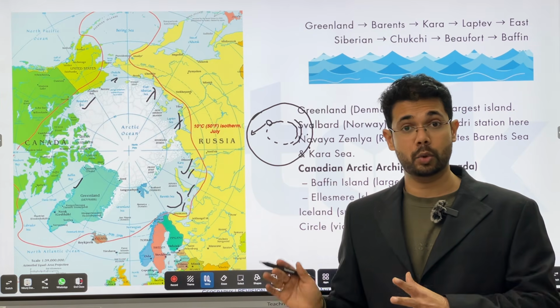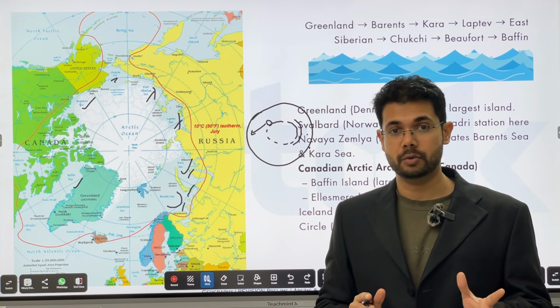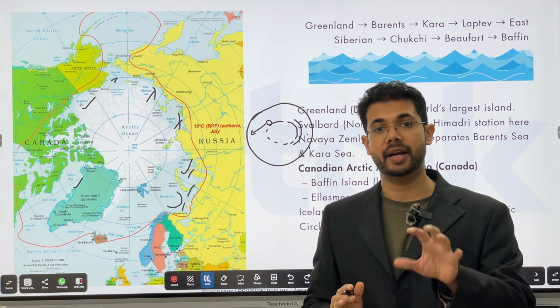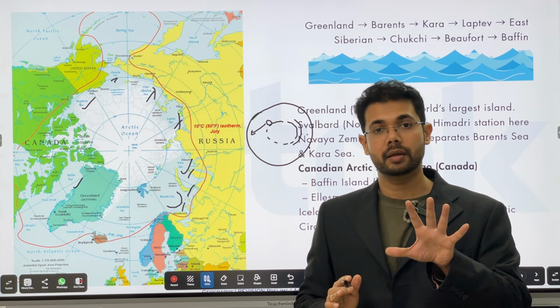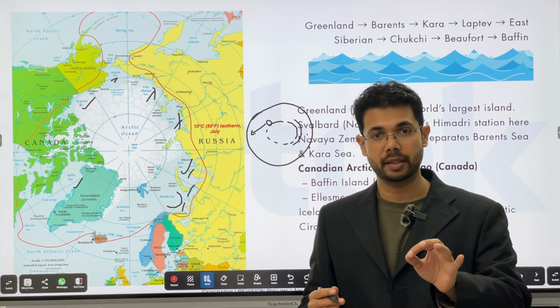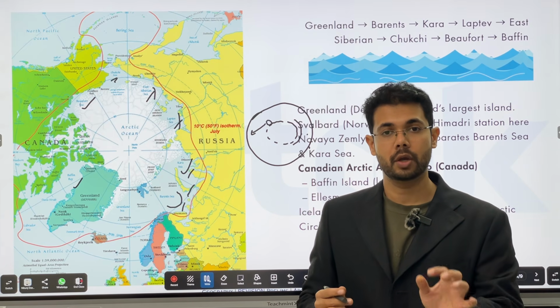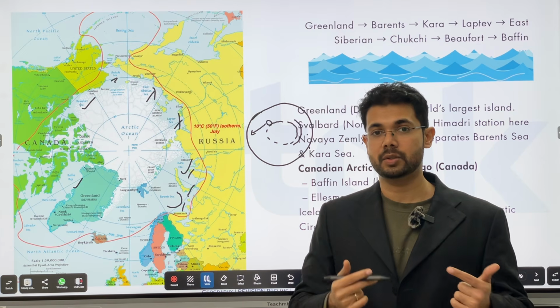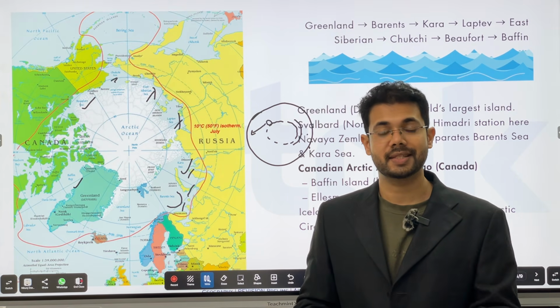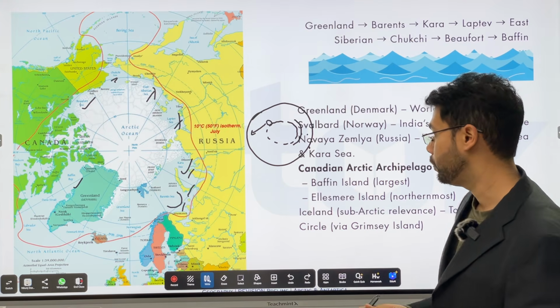Most probably such a question will be coming in UPSC Prelims 2026. What you need to do is whenever an Arctic Ocean or an Antarctic Ocean comes in the question, you need to just look at the top and then move south so that you know what is the east-west direction. North-south is pretty explanatory, just the east-west direction. That's all you need to know.